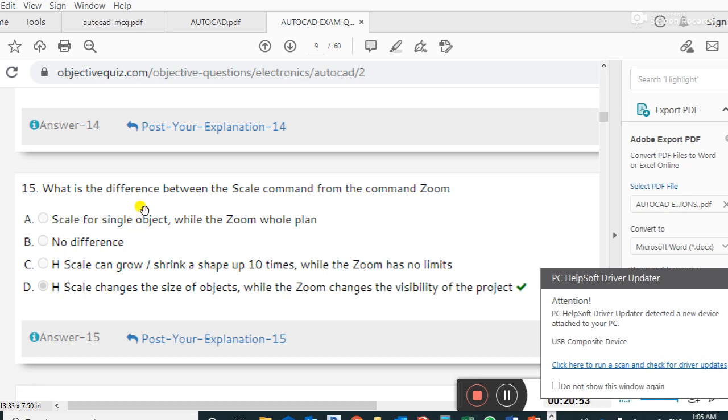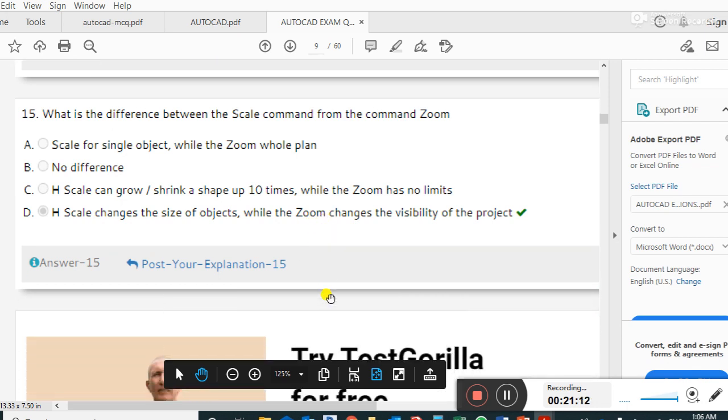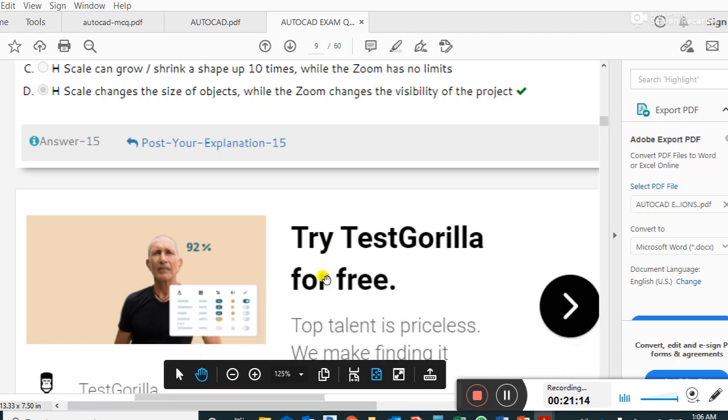Next, what is the difference between the scale command and the zoom command? Right answer is scale changes the size of objects, while zoom changes the visibility of the project. Right answer. Next question, guys.